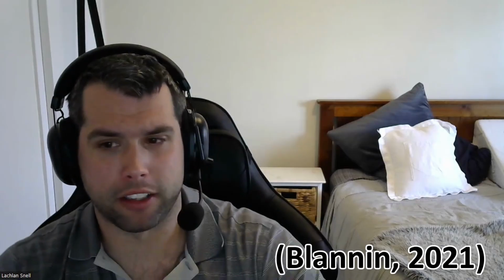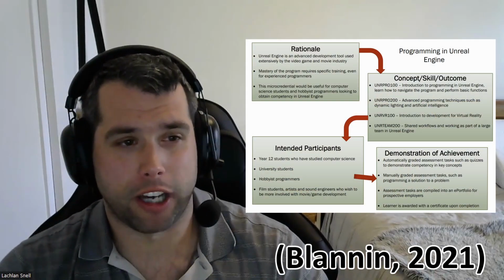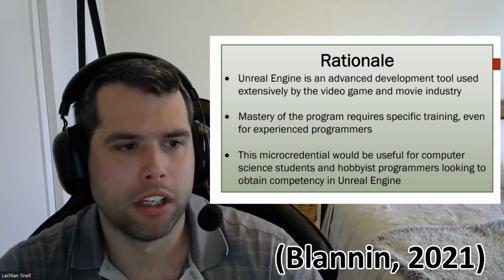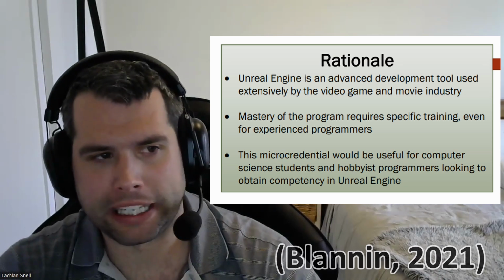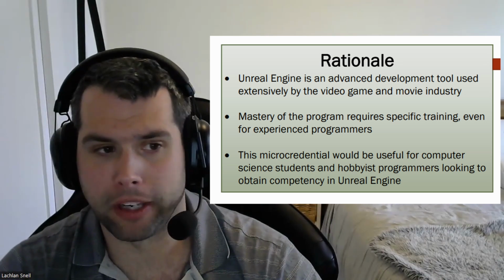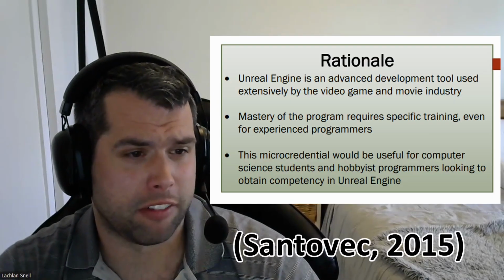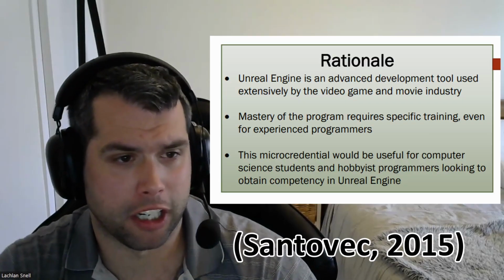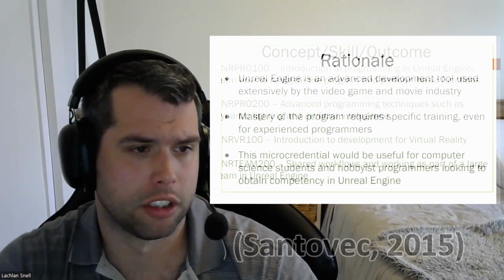I have adapted a microcredential template developed by Blannon in 2021, shown here, to plan an outline of what an Unreal Engine-focused microcredentialing course would look like. As I've discussed in prior videos, the rationale for this course is to allow learners to transition to working in the multimedia industry, specifically through the use of Unreal Engine. As Sanderbeck discusses in their 2015 article, there's currently a skill shortage in the market and a great potential for women and other people to transition to working in the career field.